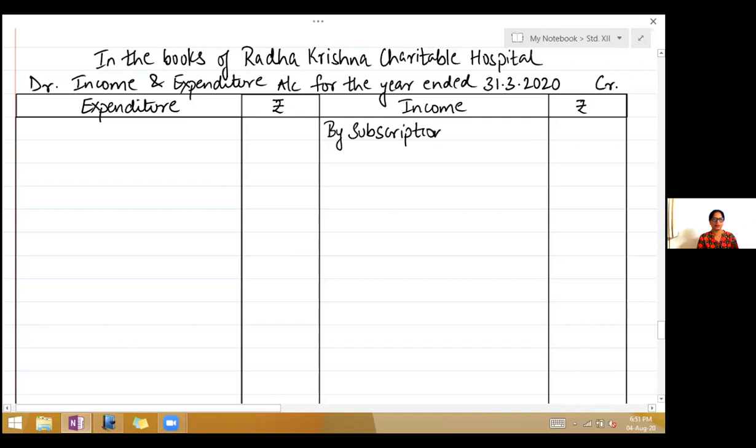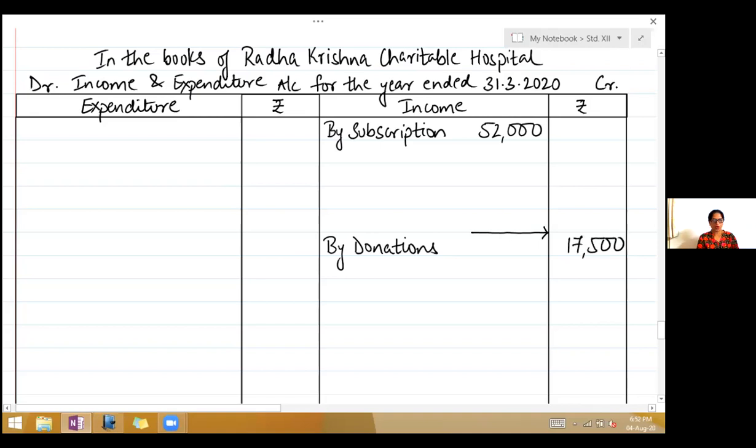52,000 in the inner column. Leave 4 lines there. Next is donations, general. General means again you should show it on the income side. So write by donations 17,500.